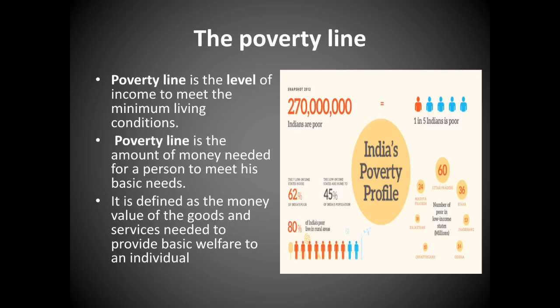Alright, you can just have a look at this picture. This is about India's poverty profile. How many people are poor, and it also says among 5 Indians there's one poor. So imagine amongst that much of population how many poor will be there. So there are 62% of poor in India. So this is the condition of our country. Okay girls, let's move to the next slide.